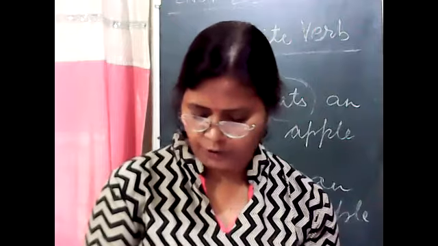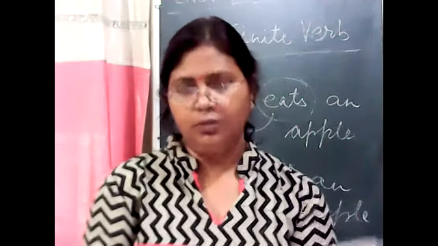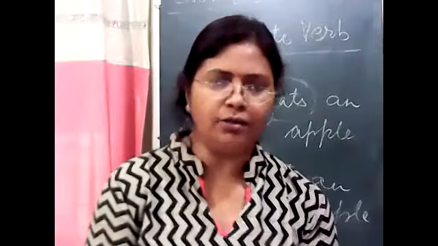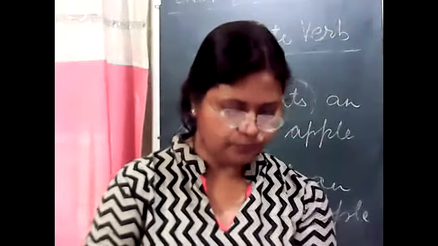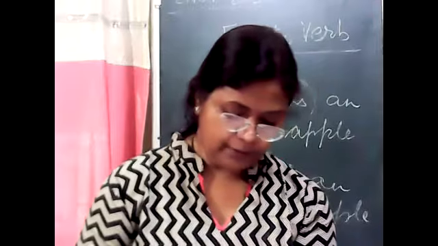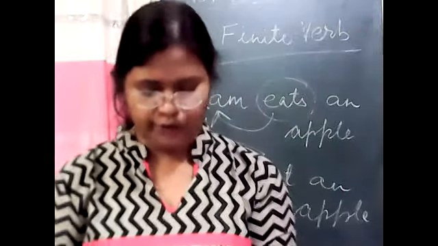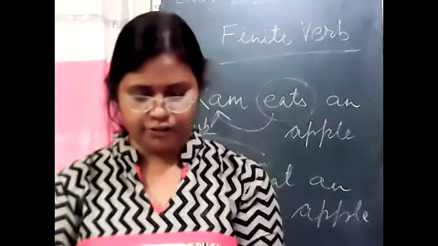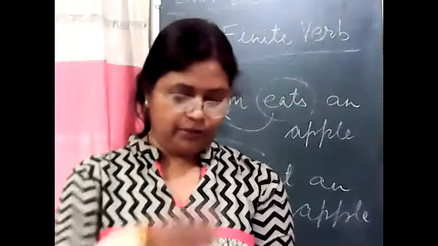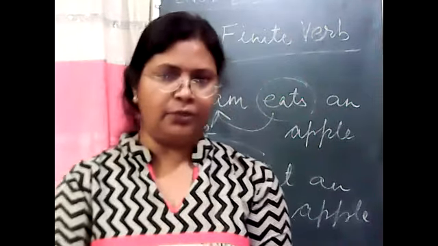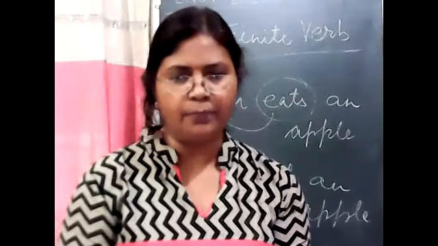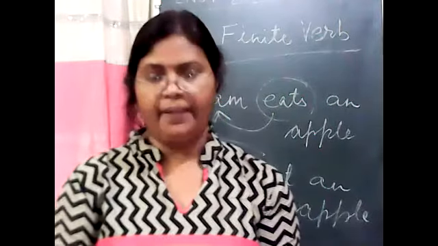The girl who was from Delhi won the crown. So the girl is at the start and won the crown at the end. Number 5 also, the man whose car was stolen had to stay in the police station. The man had to stay in the police station. So the subject is in the beginning of the sentence and the rest of the sentence, the finite verb, is at the end of the sentence.